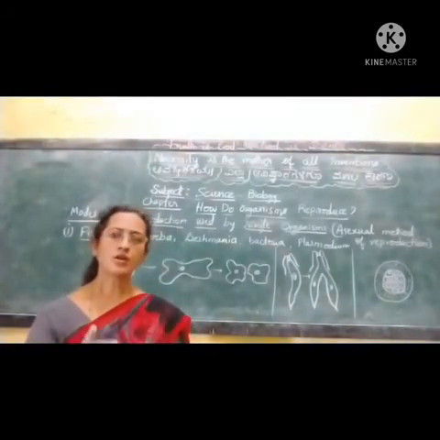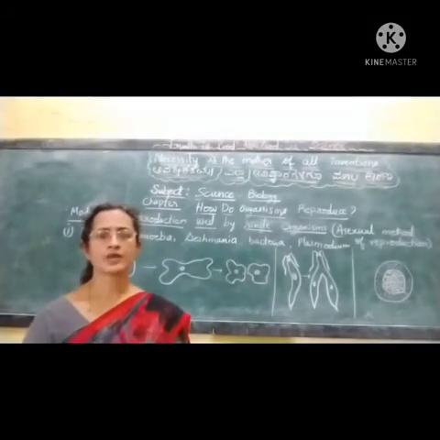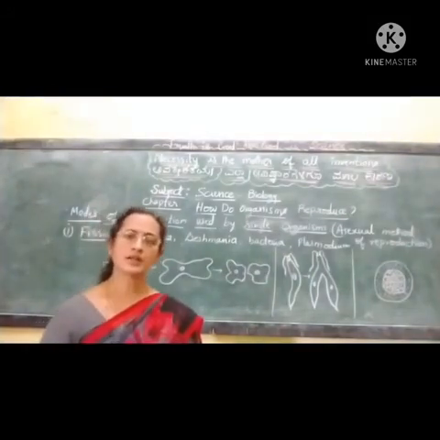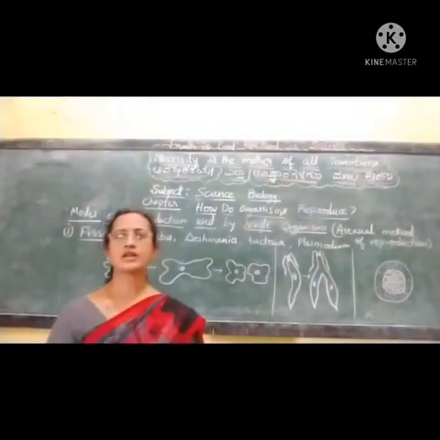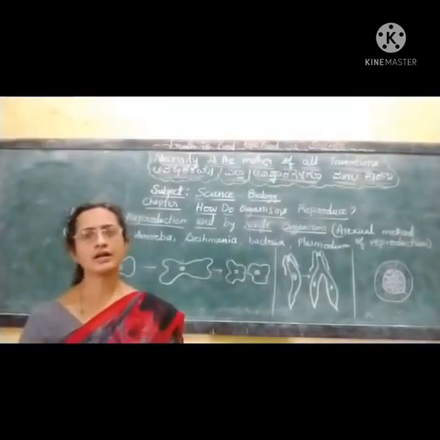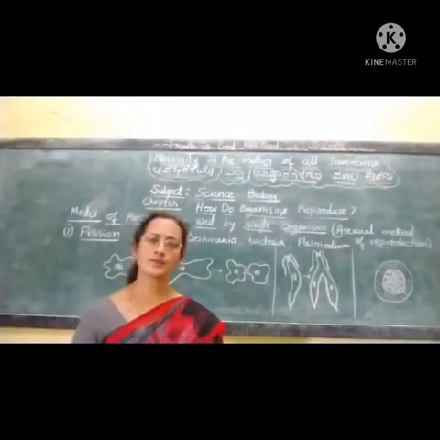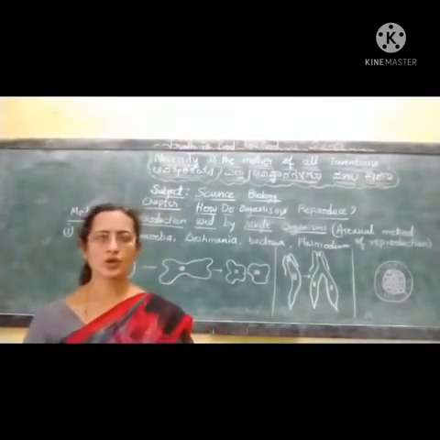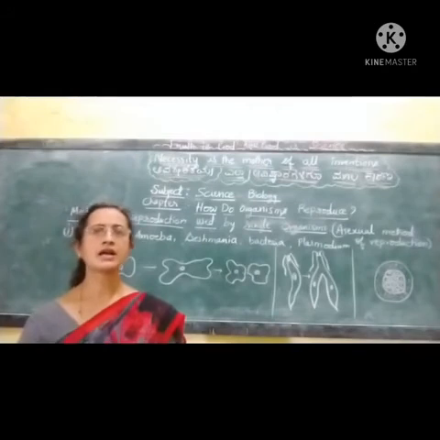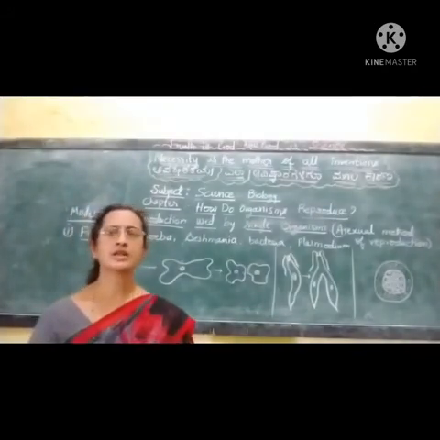These are lower level organisms. You know that organisms are divided into unicellular and multicellular. So all unicellular organisms are considered lower organisms and higher animals are all multicellular.